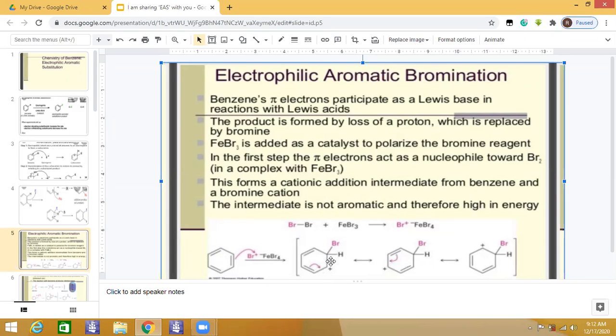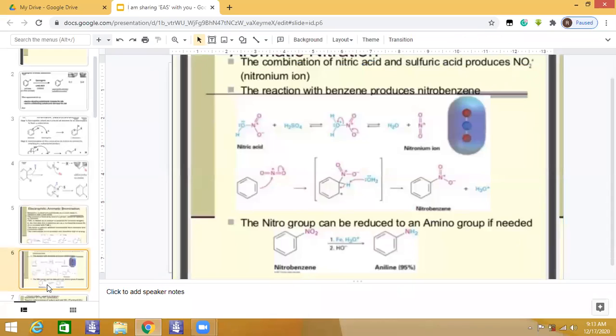When a proton is lost, this bonding pair restabilizes the ring, ये bonding pair अंदर दे देगा ring system में, और final product हमारा बन जाएगा जो कि होगा bromobenzene. अब देखें, now here substituted benzene is going to be formed, bromobenzene. From benzene we are getting the bromobenzene in the end, as a final product. Okay, now look into this.